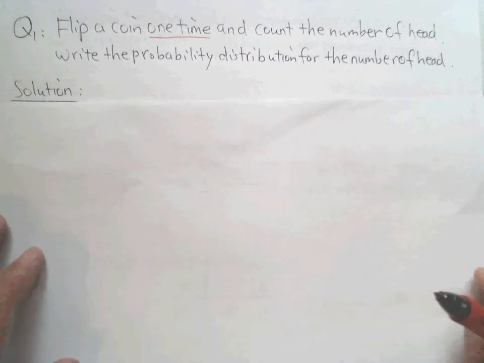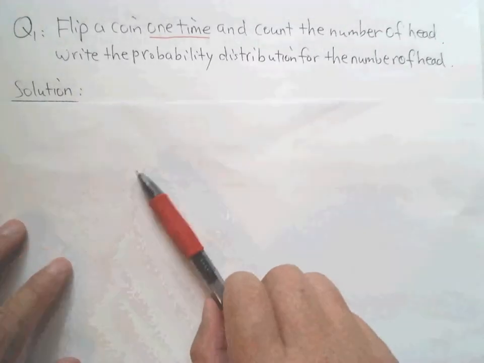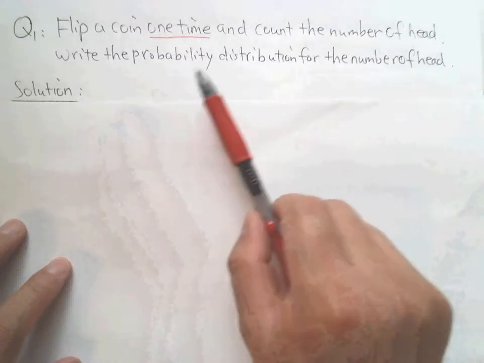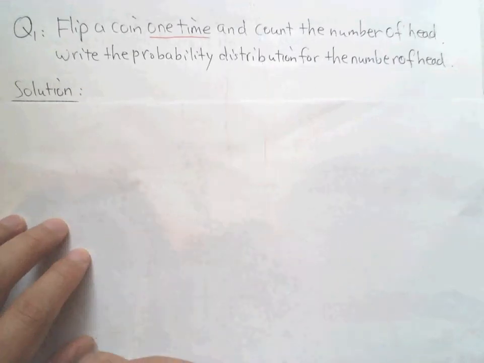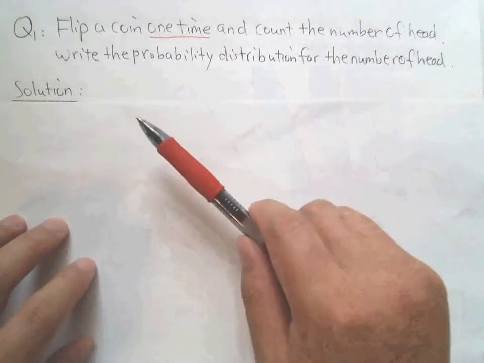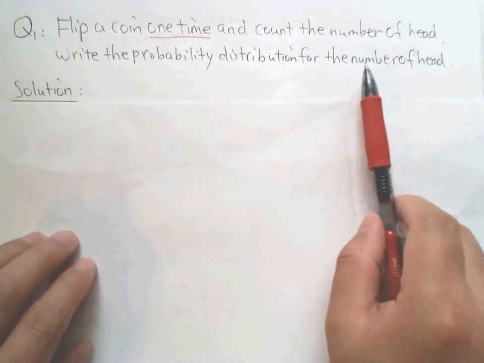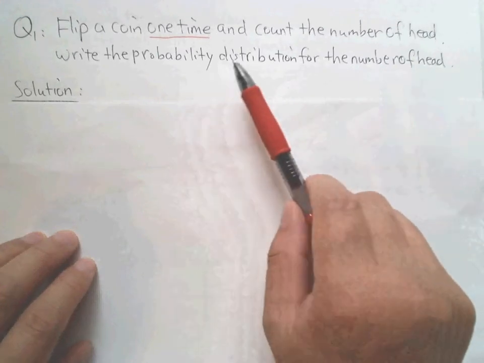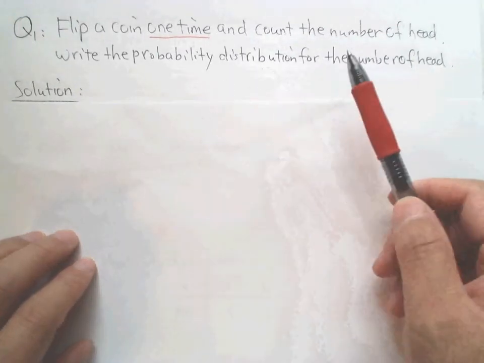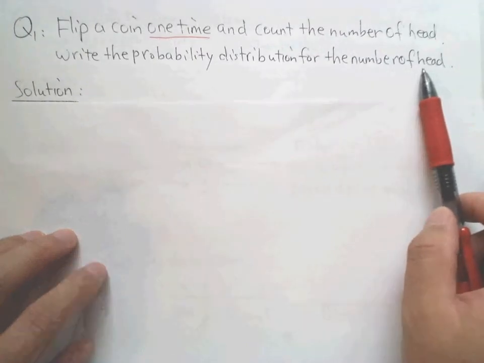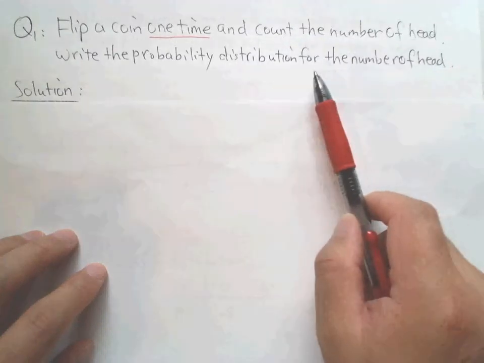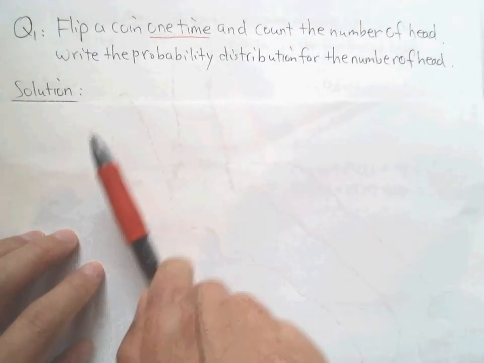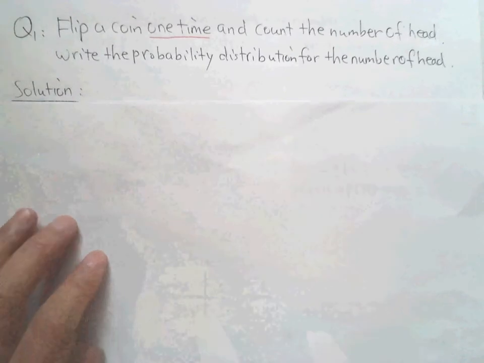Now we have this question. If we flip a coin once and count the number of heads, and the coin is fair, you either get a head up or a tail up. So what do we do? We write the probability distribution for the number of heads. First, a probability distribution is for a random variable, which of course is the number of heads. Then we find the values first. What values could this variable take? Then you find the probability. After we get this, we build a table. Can you see it step by step?